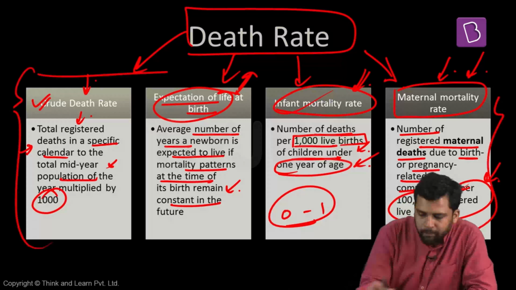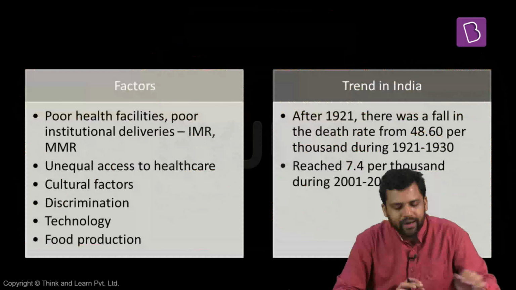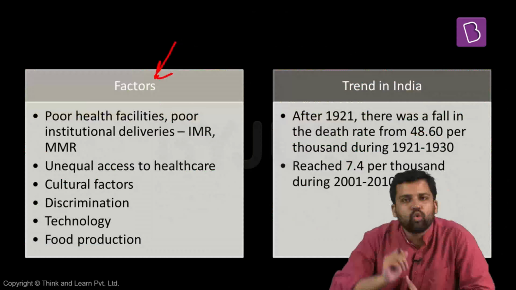So all these are different measures, different types of death rates, and all these are measured at different points of time. Now we will look at some factors which have a bearing on death rate. What could lead to a higher death rate?